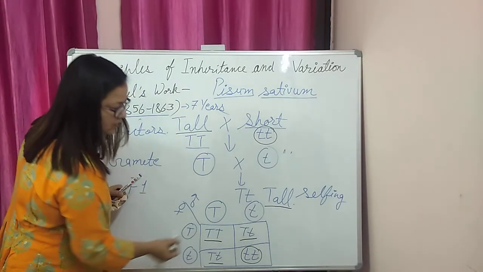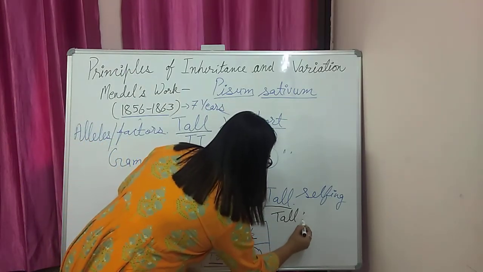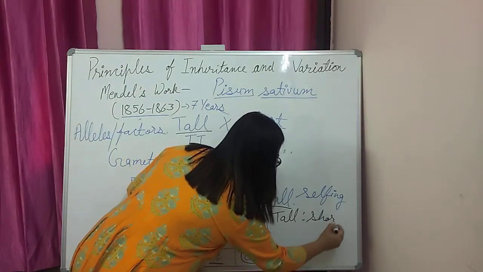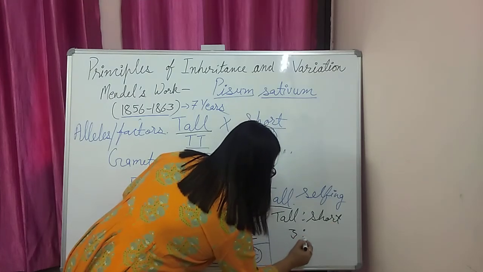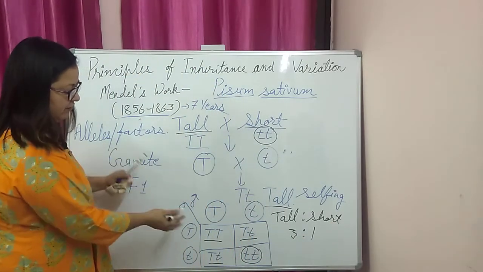So you can count here all the tall and short plants, tall to short ratio. So we are getting 3:1.